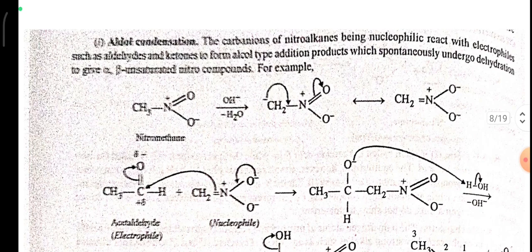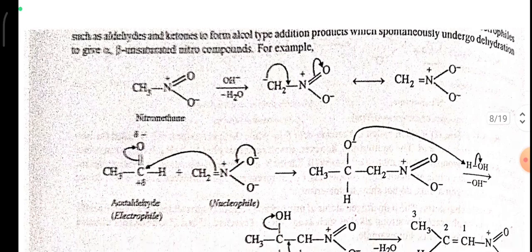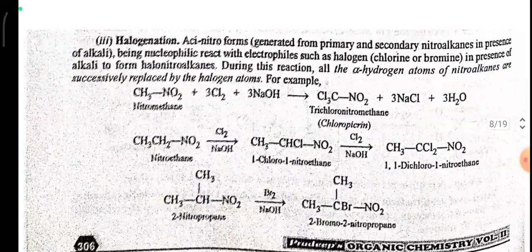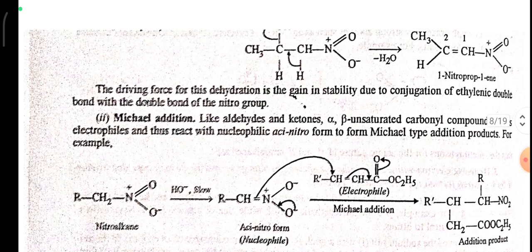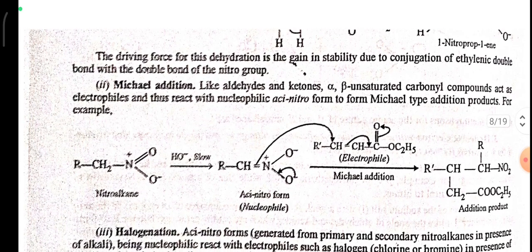Aldol condensation. The carbanion of the nitroalkanes, being nucleophilic, reacts with electrophiles such as aldehydes and ketones to form an aldol type addition product, which spontaneously undergoes dehydration to give alpha beta unsaturated nitro compounds. For example, here the reaction is given. The driving force of this dehydration is the gain in stability due to the conjugation of the ethylene double bond with the double bond of the nitro group.